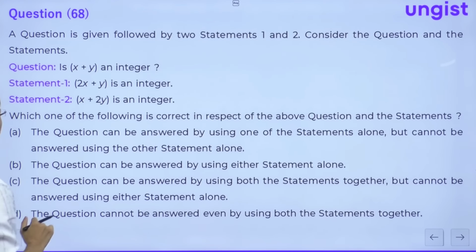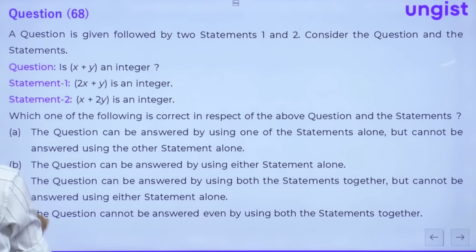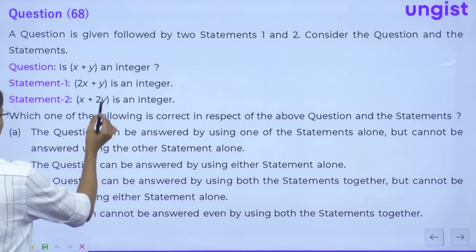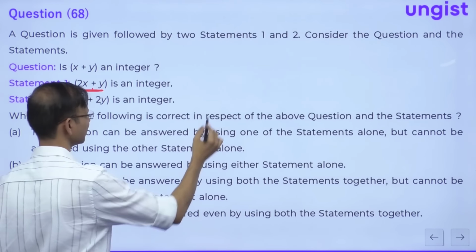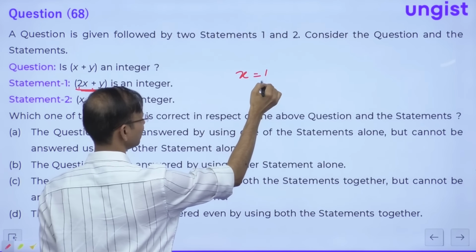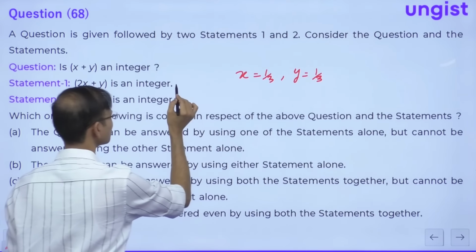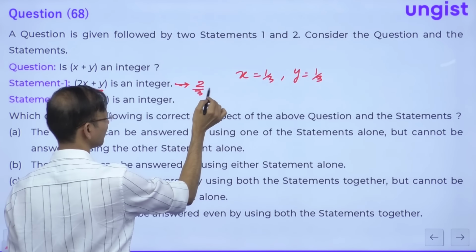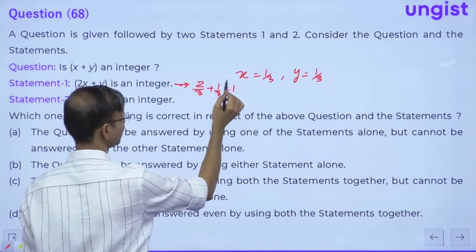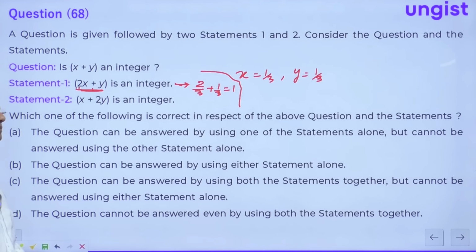I'm taking x, y as, is x, y an integer? This is the question statement, correct? Now the first, 2x plus y is an integer. Guys, here I'm taking x as 1 by 3 and y also as 1 by 3, correct? So here this is 2x plus y. So 2 by 3 plus 1 by 3 is 1, right? Correct? So this is an integer.